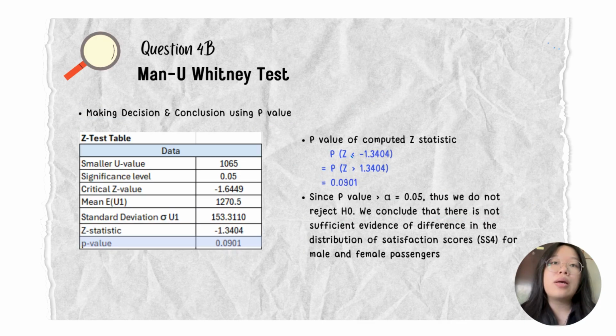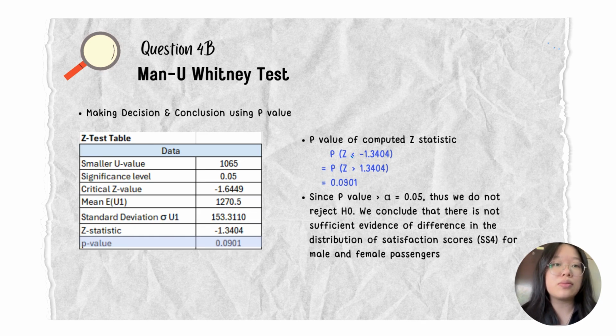We can also make a decision and conclusion using the p-value. We found that the p-value equals 0.0901. Since the p-value is greater than 0.05, we do not reject the null hypothesis. We conclude that there is not sufficient evidence of a difference in the distribution of satisfaction scores SS4 for male and female passengers.